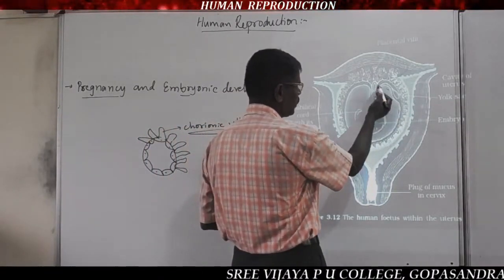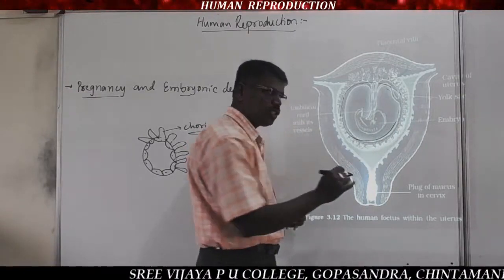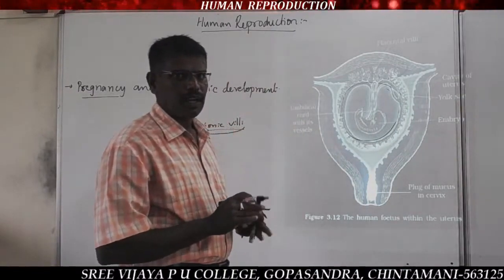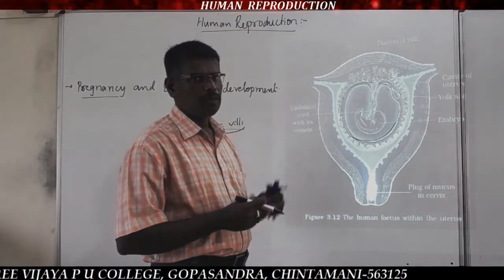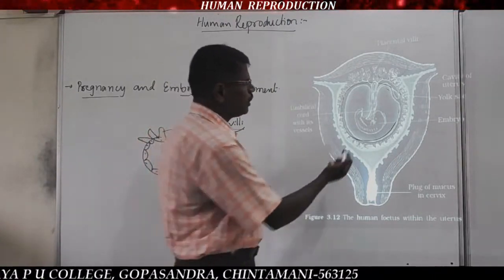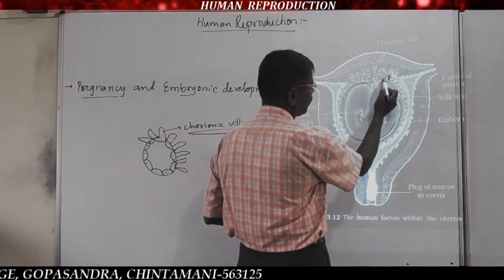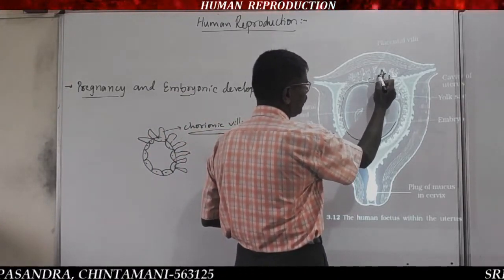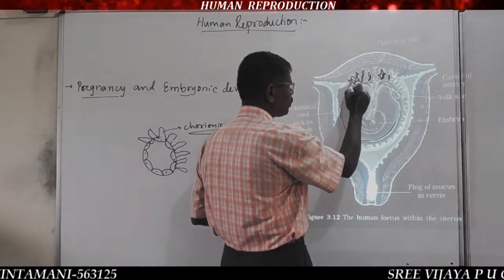So totally, this can be called the blastocyst or gastrula stage. After gastrula only there is formation of the embryo. What are these? See here, these are chorionic villi produced by these trophoblasts.